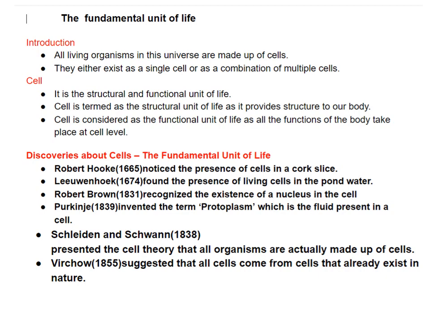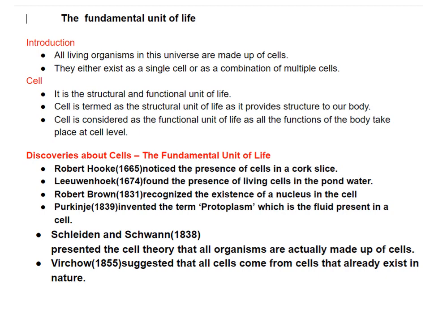Now let's talk about some discoveries regarding cells, because whatever we know about cells today is because of the contribution of these scientists. Robert Hooke, in the year 1665, noticed the presence of cells in a cork slice. Cork he had taken from the bark of a tree.